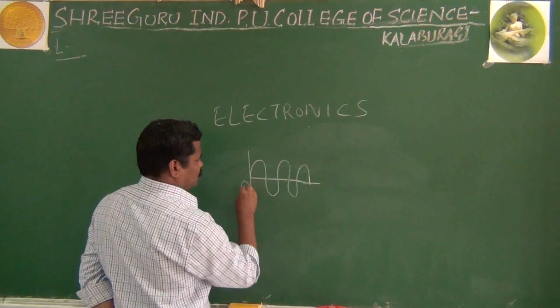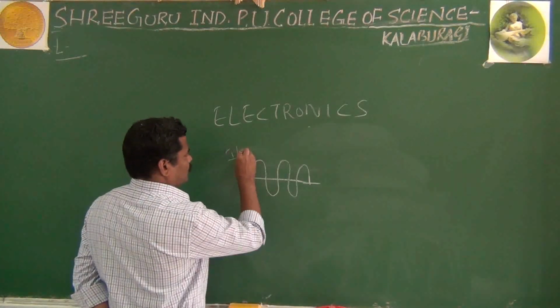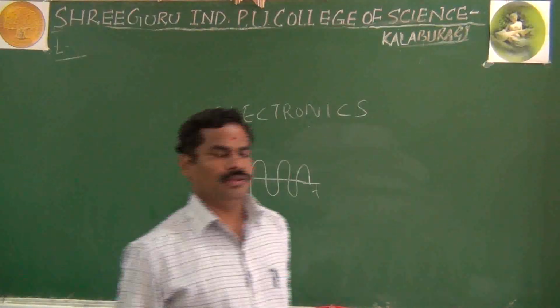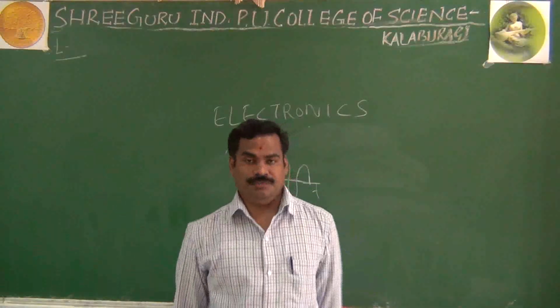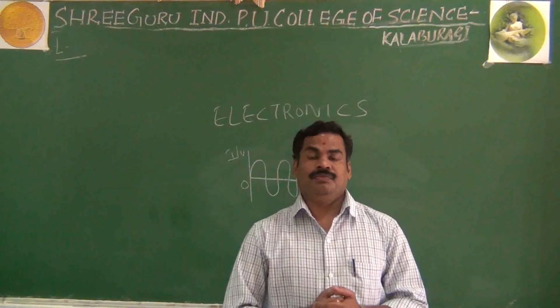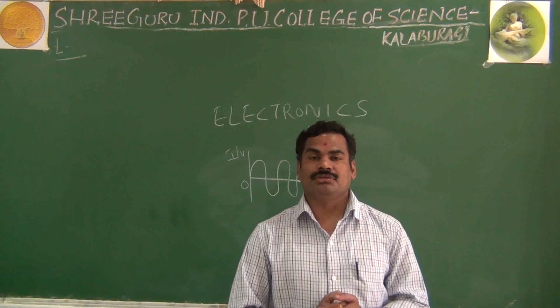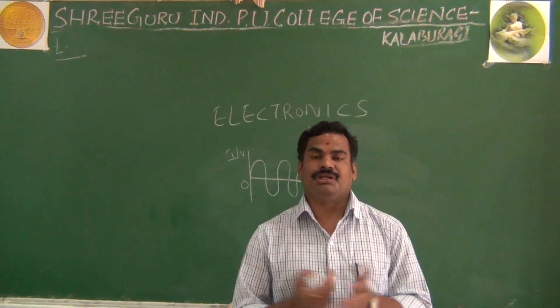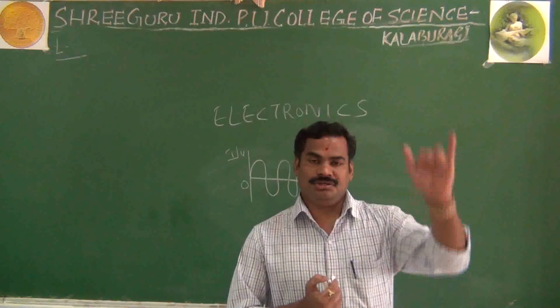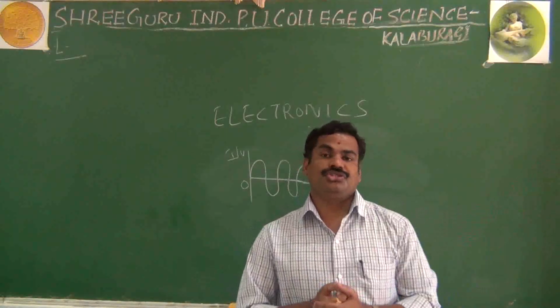What is a signal? A signal may be the variation in a physical quantity with respect to time. Especially in electronics, a signal may be the current or the voltage. The variation in the current or voltage is nothing but the signal.